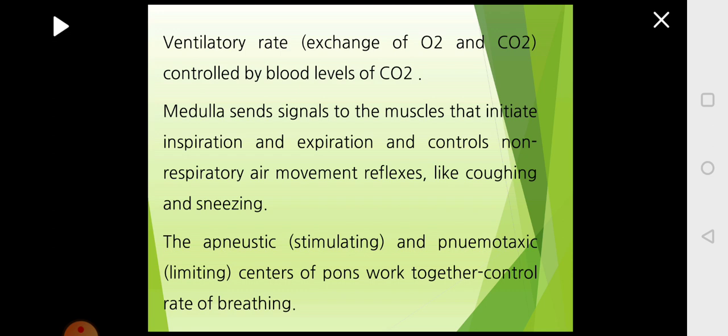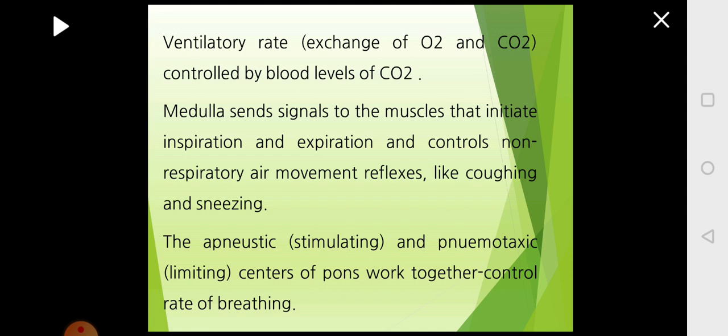The medulla will send signals to the muscles which will initiate inspiration and expiration to bring about rhythmic respiration, and also it controls non-respiratory movements like when you cough or when you sneeze, then the breath rate is not the same, it changes. This changed breath rate is also controlled by the medulla. Rhythmic pattern is also controlled by the medulla. Changed pattern, that is pattern behavior, is also controlled by the medulla.